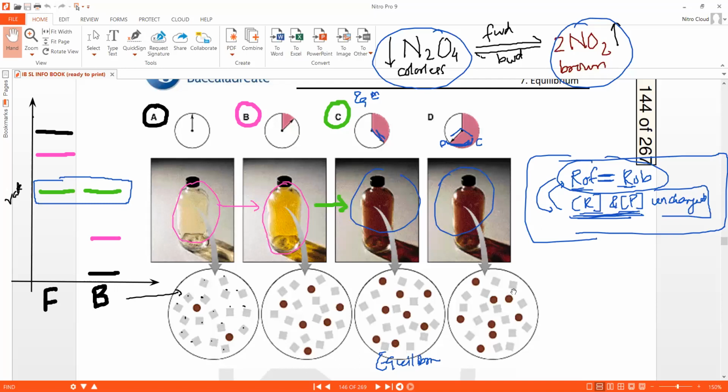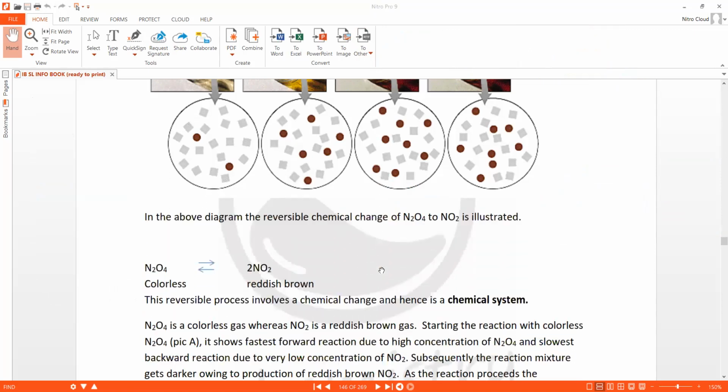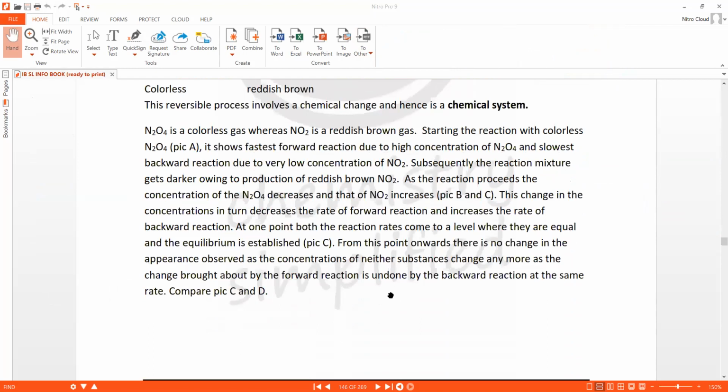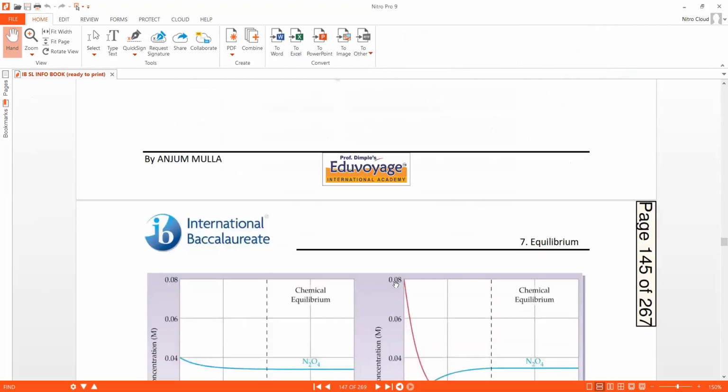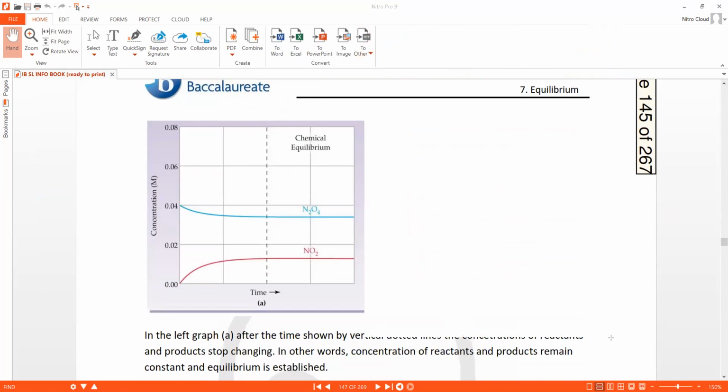All right, so after having understood what exactly is equilibrium, let's see how it can be explained with a graph. So the very same reaction, the N2O4 and the NO2. If I keep a track of the concentrations of N2O4 and NO2, then following will be the graph, and we'll take one graph at a time.